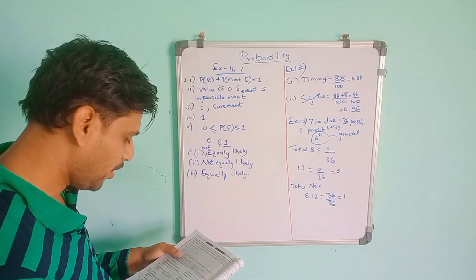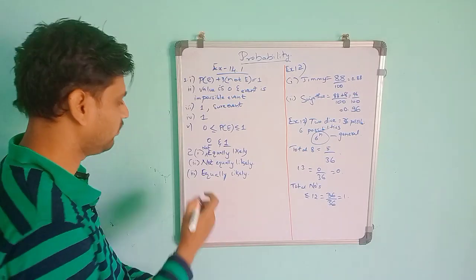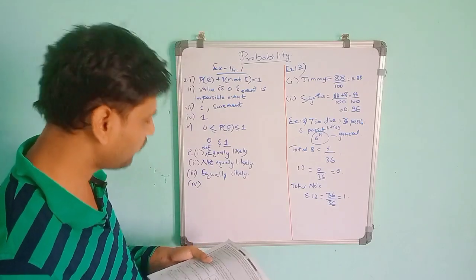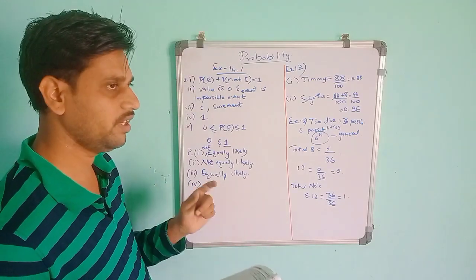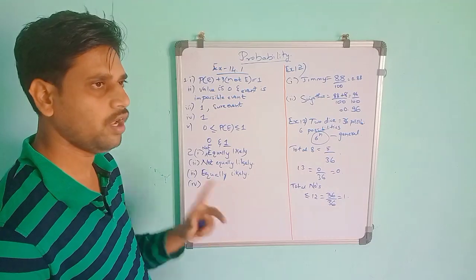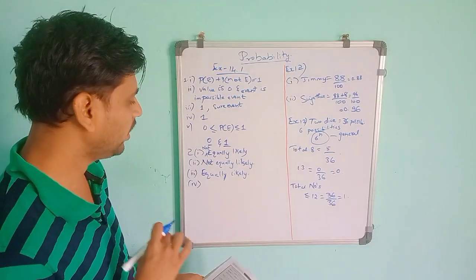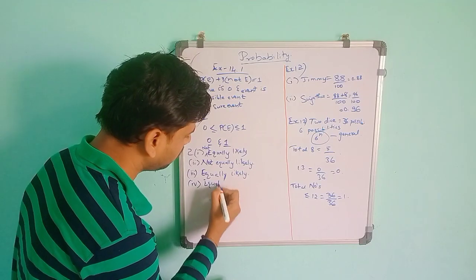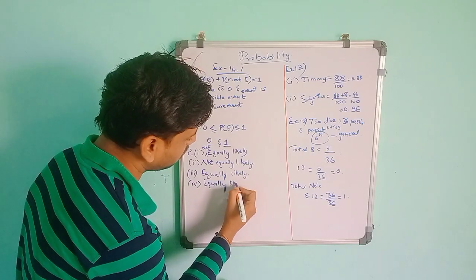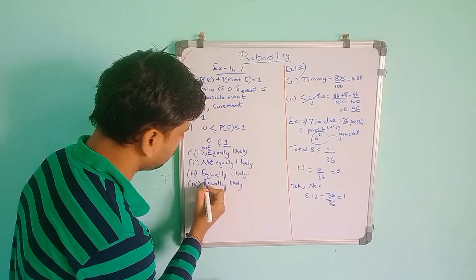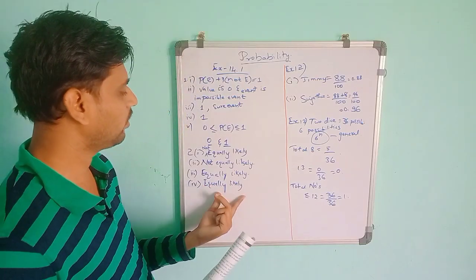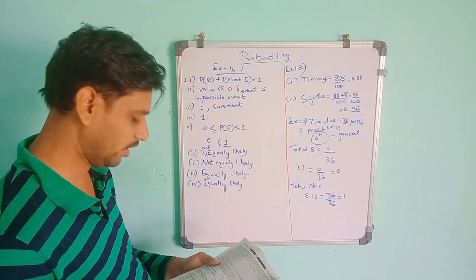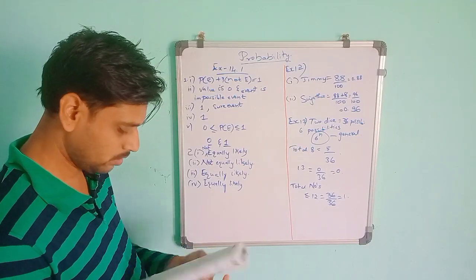Like that, a baby is born. It is a boy or a girl. So if a baby is born, it will definitely be one of two things, boy or girl. And it is unpredictable. So it will be equally likely. Equally likely means it should be unpredictable, and it should be two cases only.